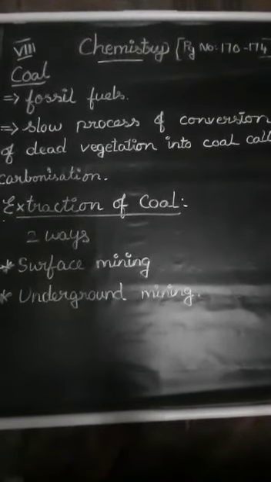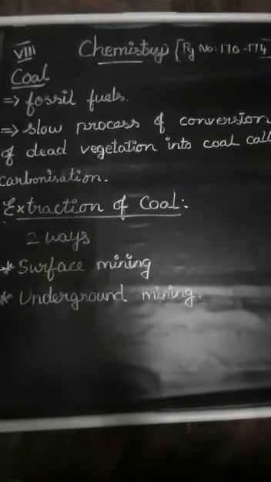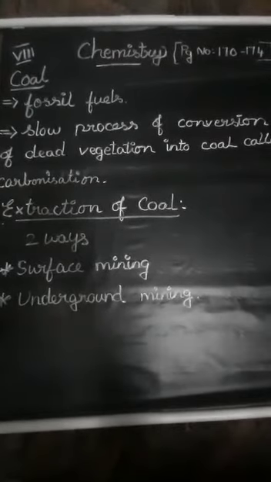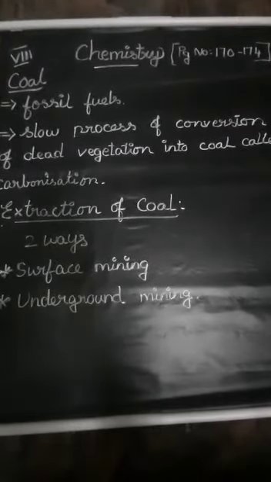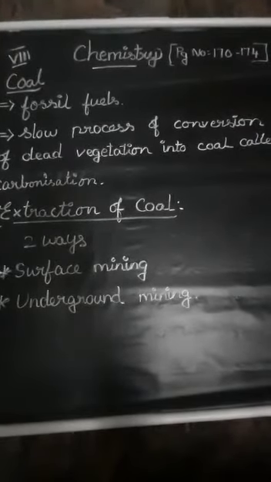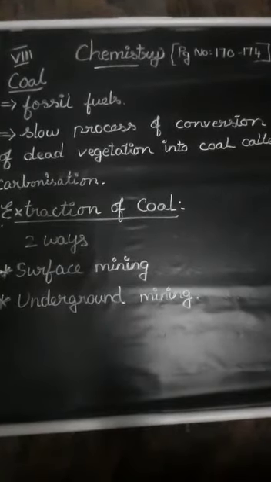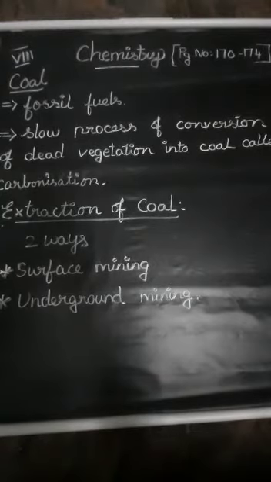Coal mining started in India in the year 1774. India now ranks third among the coal producing countries in the world. The USA and China have two thirds of the world's coal reserves.